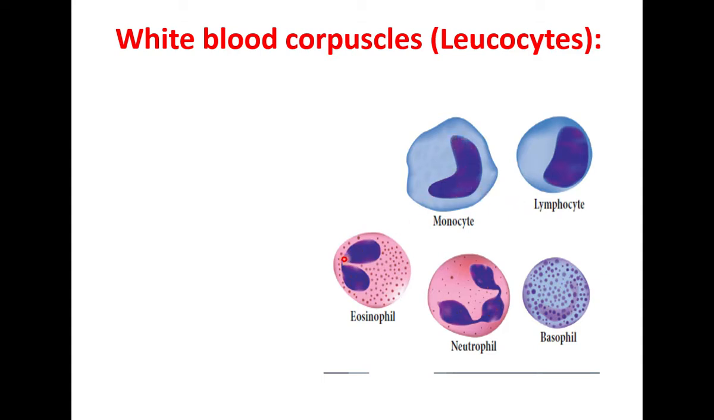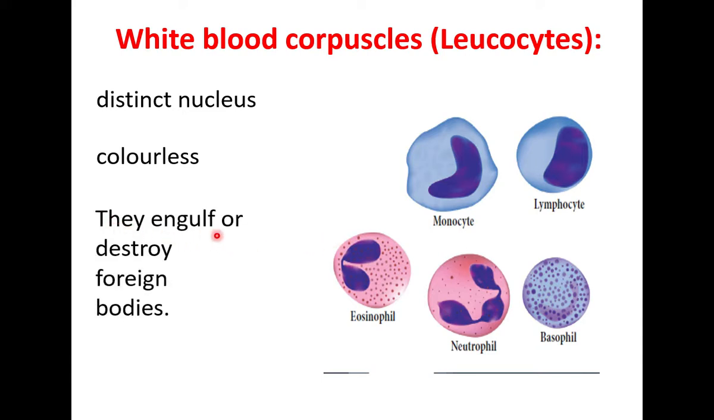WBCs have a nucleus. All the WBCs have a nucleus. They are colorless cells. They have no hemoglobin. But these cells protect the body from diseases. They have a distinct, clear nucleus. They engulf or destroy foreign bodies. Engulf means swallow. The white blood cells engulf or destroy foreign disease causing organisms. So they protect our body.